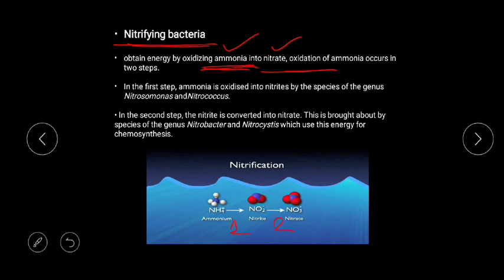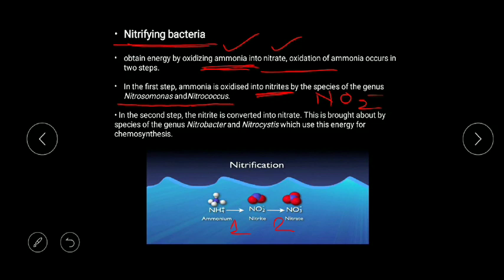But this breakdown of ammonia to nitrate occurs in two steps. As you can see here, this is the first step and this is the second step. In the first step you will see ammonia is oxidized to nitrite, that is NO2 minus, as you can see here. And when ammonia gets converted into nitrite, this first step is carried out by Nitrosomonas and Nitrococcus.